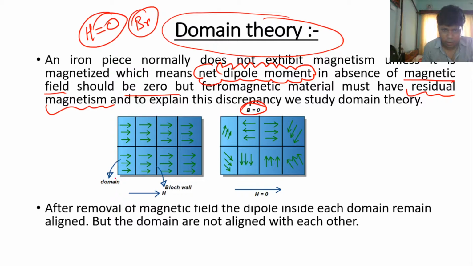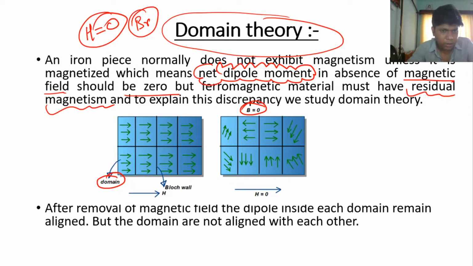Now here a term is defined, that is domain. Domain means that within a material, some small regions are divided, and each region itself is called a domain.